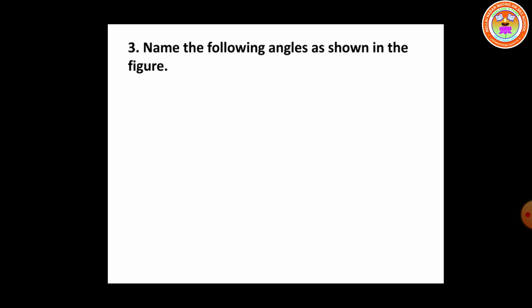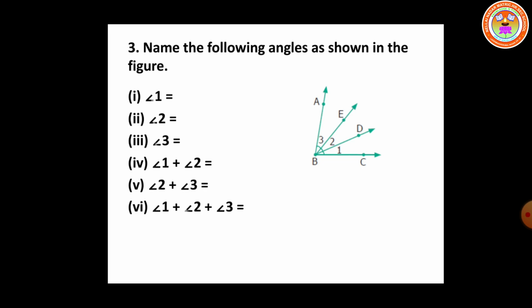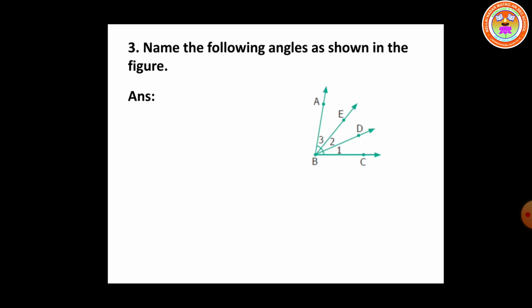Third one. Name the following angles as shown in the figure. See the given diagram. We have to give the name of the angles. Angle 1, angle 2, angle 3, angle 1 plus angle 2 together, angle 2 plus angle 3 together, angle 1, angle 2, angle 3 together. So let us see the answer.